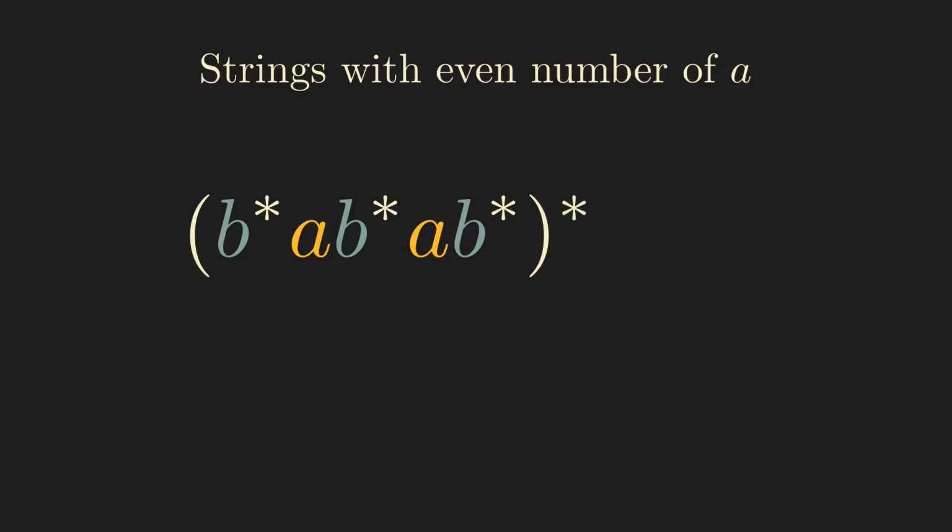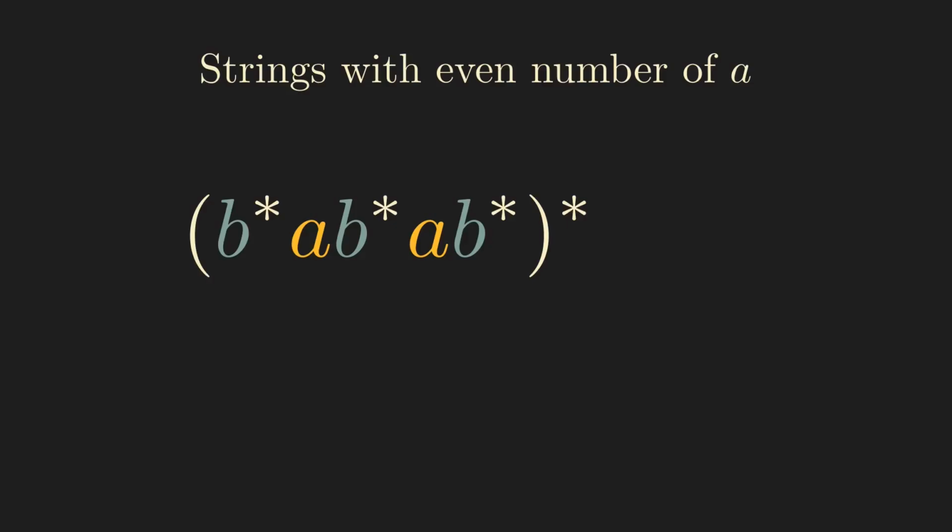Let's try to build a regex for all strings made of A's and B's that have an even number of A's. Let's start by building a regex for all strings with exactly 2 A's. B star, A, B star, A, B star. We now want to repeat such strings as often as we like, so we add another Kleene star around it.